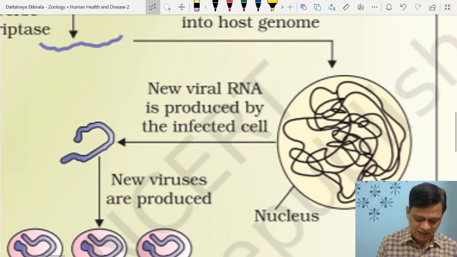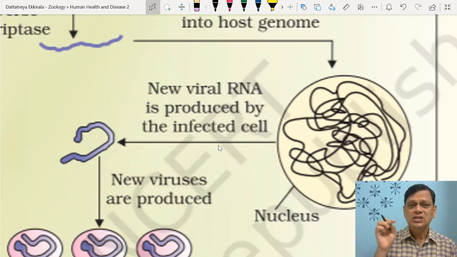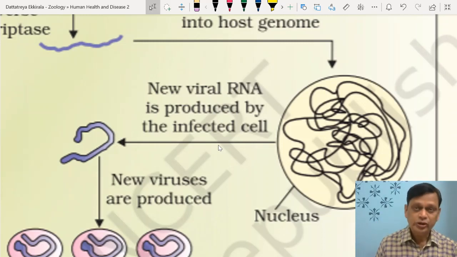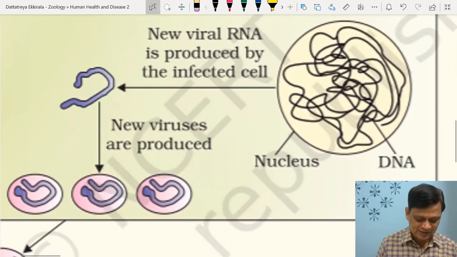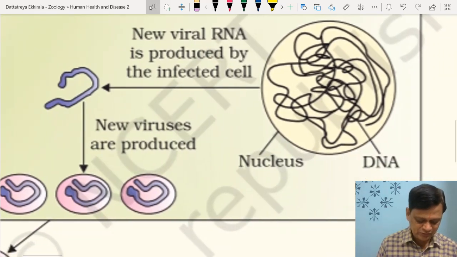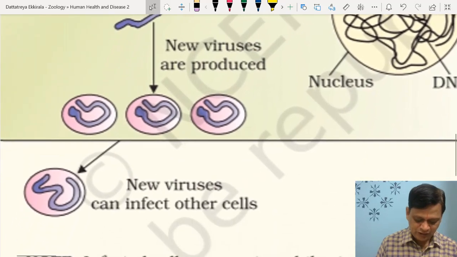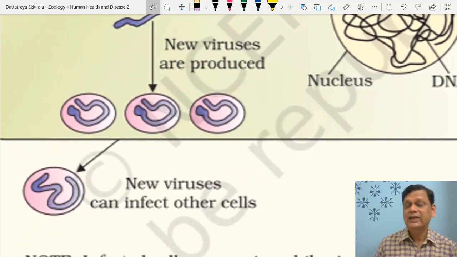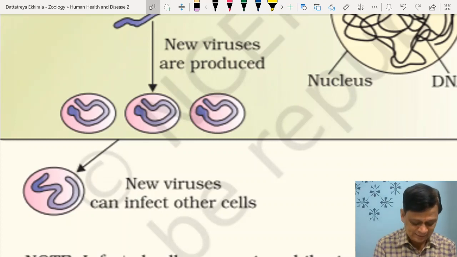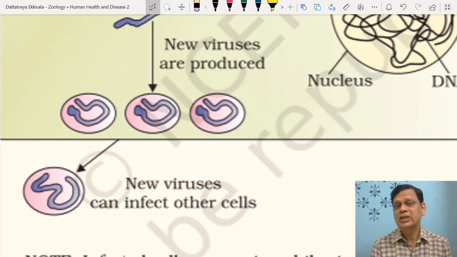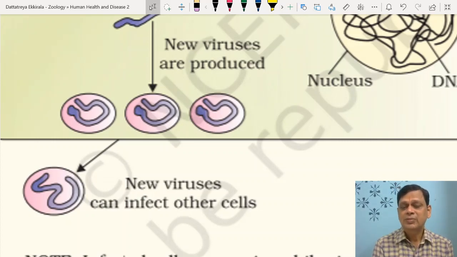Once it gets incorporated here, you can call it a provirus. Now this human cell itself starts producing new viral RNA particles. New viruses are produced with the RNA. Like DNA produces RNA, human DNA with viral DNA produces new viral RNA particles which can cause infection to other persons. That is the problem with HIV.